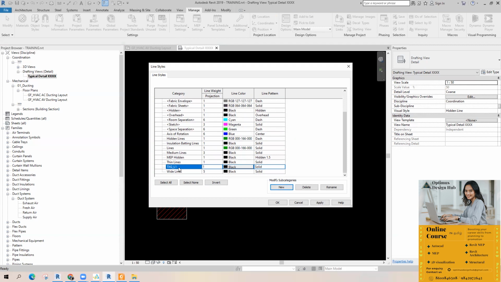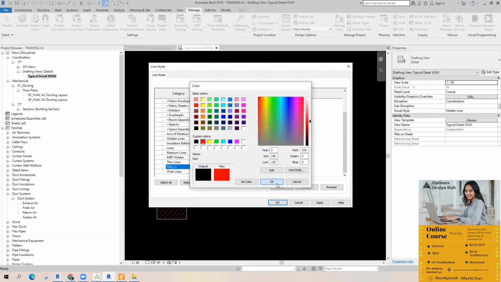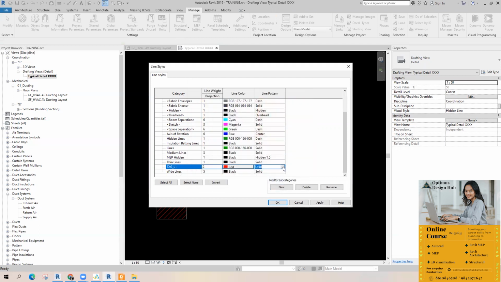You can find a new category. You can provide the line weight. Say I'm going to give line weight 2. Now for the color, I'm just changing the color. Then the line pattern. There are many line patterns here. Whichever you want, just pick it.